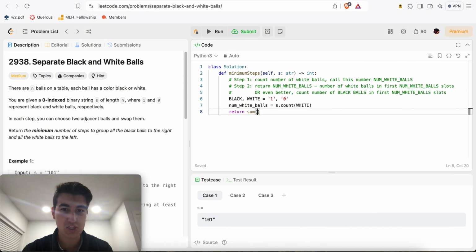Ooh, I could even do something like this. If I do sum with this, does it automatically convert them to integers? Okay.